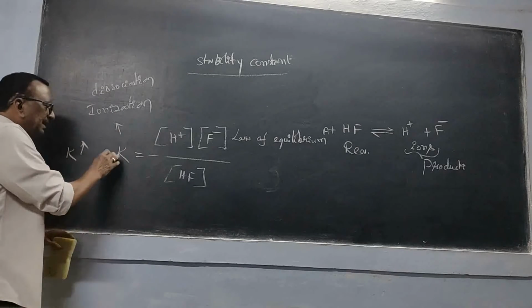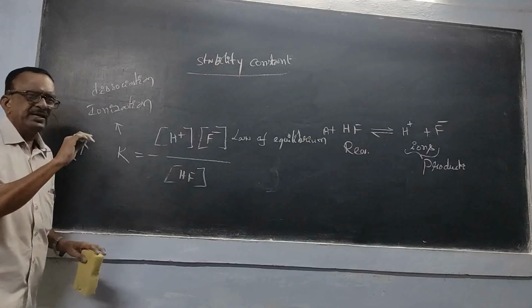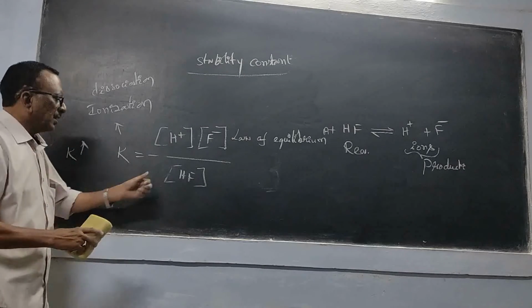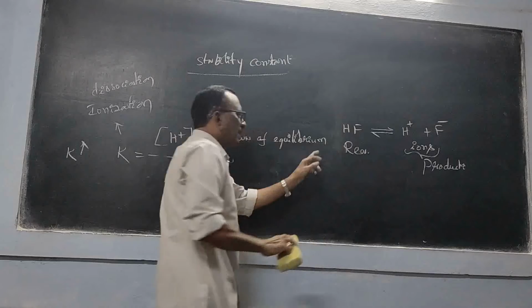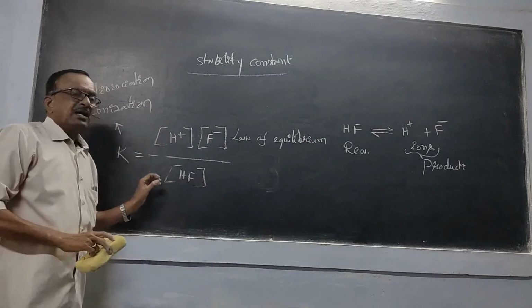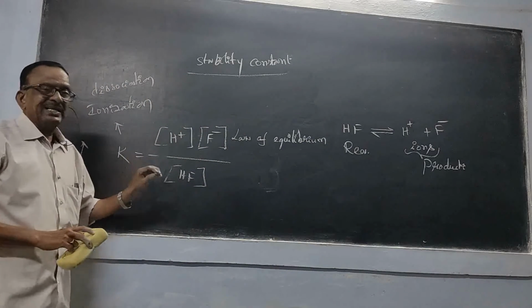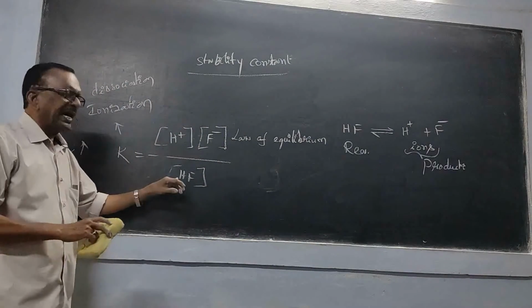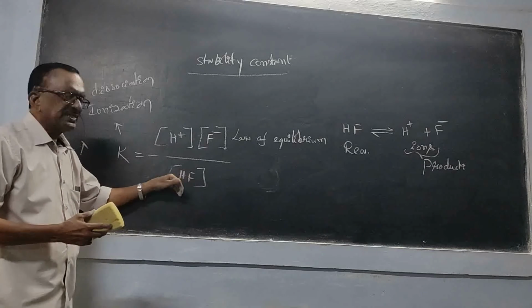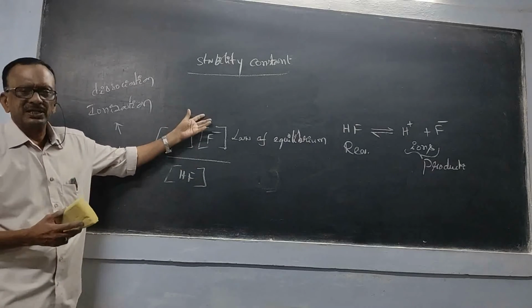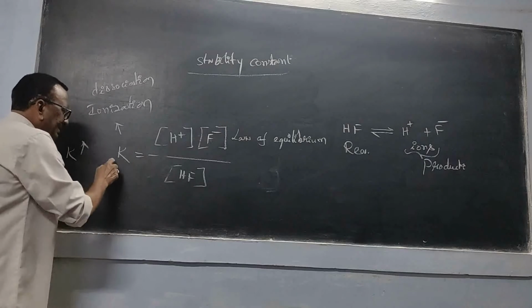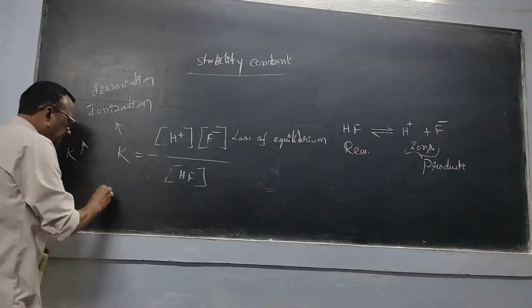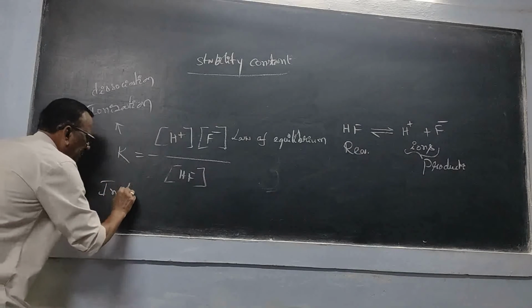So a high K value indicates that the reactant is highly unstable. That's why it is converted into its ions easily, and that's why the K value is more. So we say this K is an instability constant also.